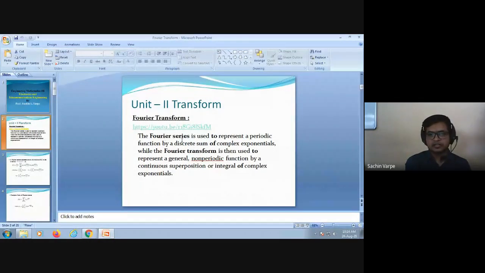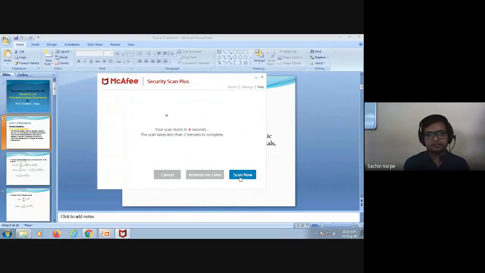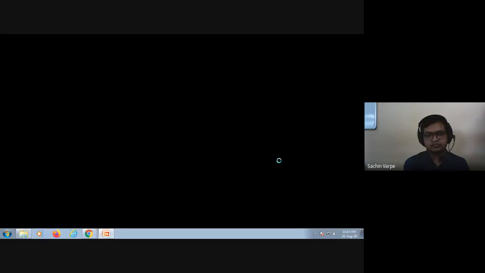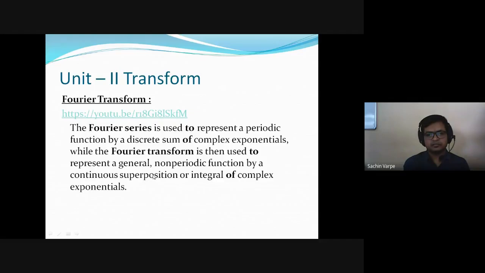First of all, Fourier series is used to represent a periodic function by a discrete sum of complex exponentials. While the Fourier transform is used to represent a general non-periodic function. So there is no condition on the Fourier transform, right?